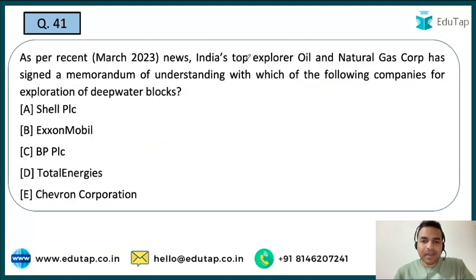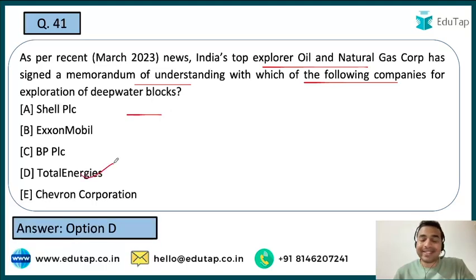Now the next question. India's top explorer Oil and Natural Gas Corp has signed an MOU with which of the following companies for exploration of deep water blocks? So with whom have they signed the MOU for the exploration of deep water blocks? And here guys, it is Total Energies. That is the right answer.